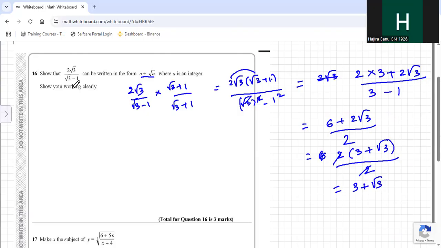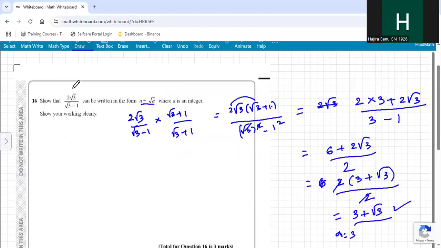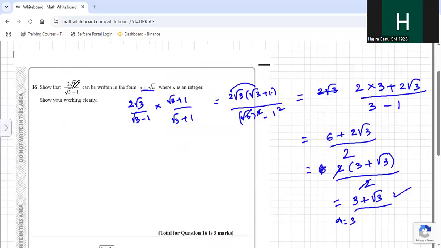So here you say a plus root a. This is of that form only, no? Value of a is 3. Here he did not ask you to find the value of a, but in some problems he may give you. Any clarity needed in this question, you can ask me now.